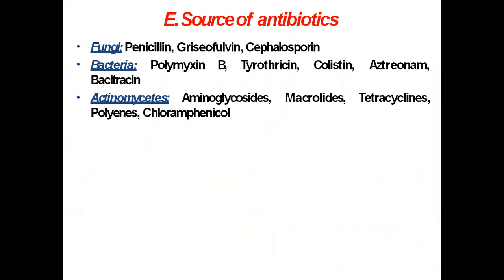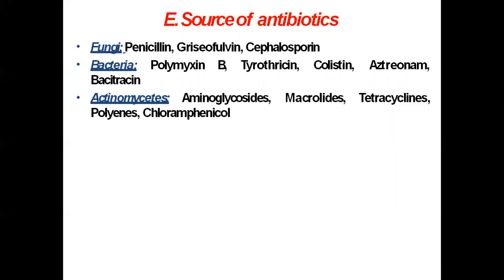And the last classification depends upon the source from which the drugs are obtained. So these are the agents obtained from fungi, molds. These agents are penicillins, griseofulvin, that is an antifungal agent, and cephalosporins.